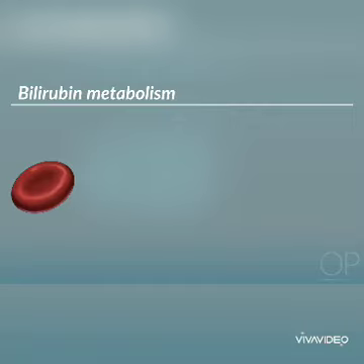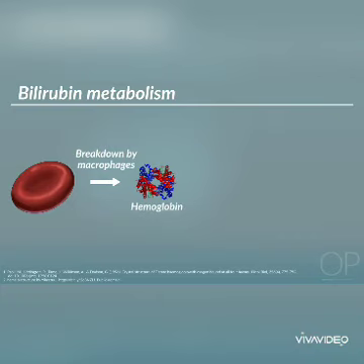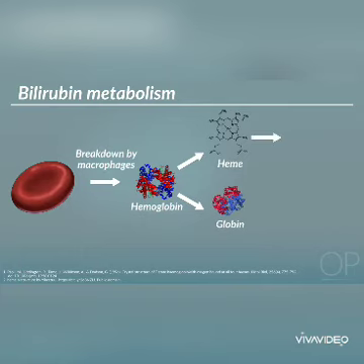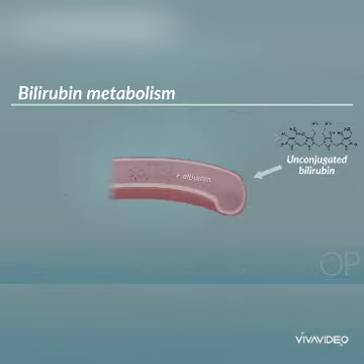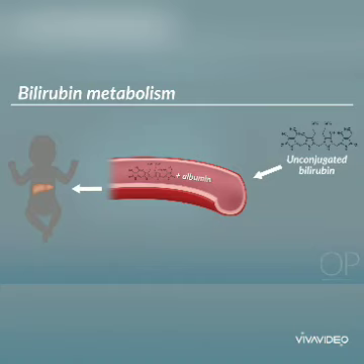Bilirubin is a product of red blood cell breakdown. When red blood cells are broken down by macrophages, they release hemoglobin. Hemoglobin is broken down into heme and globin, and the heme is further metabolized into unconjugated bilirubin. Unconjugated bilirubin is water insoluble, so it is carried in the bloodstream bound to albumin and delivered to the liver.